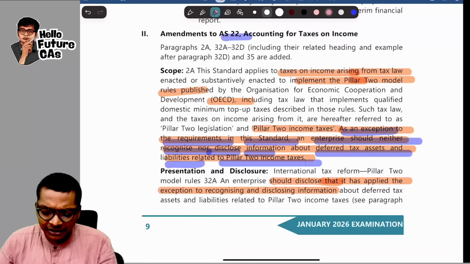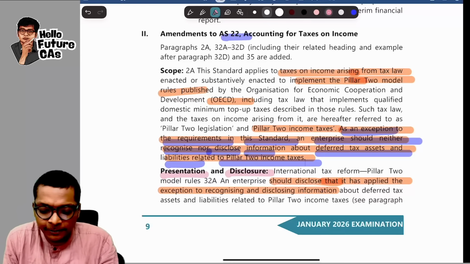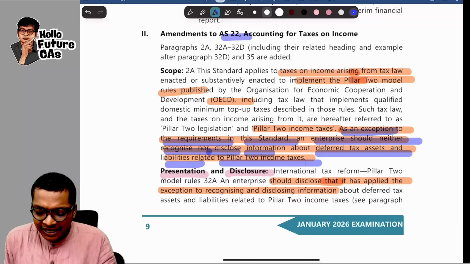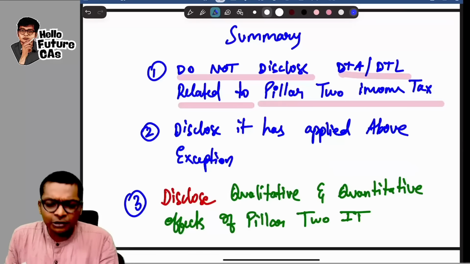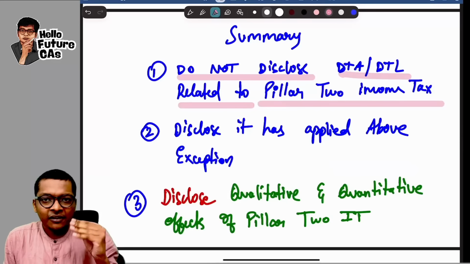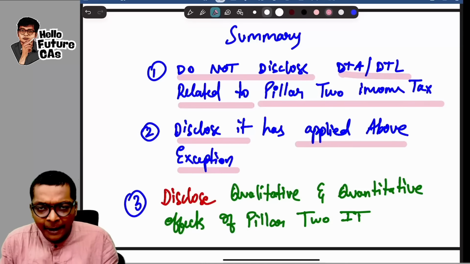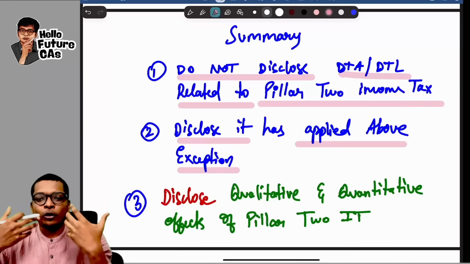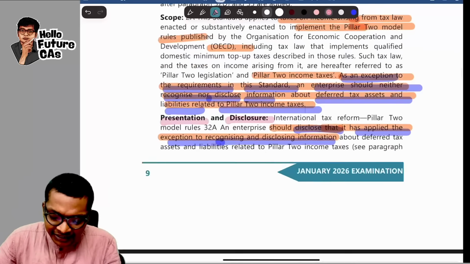But along with that, they have also given some more presentation and key disclosure points. What is that? They have to disclose that the entity has applied the exception. Very simple. That's what I've given over here in the second point. If I am following Pillar 2, then company has to disclose it has applied the above exception. Whether I am following this or not, disclose that. And lastly, they have given one important huge page over here with lot of explanation.